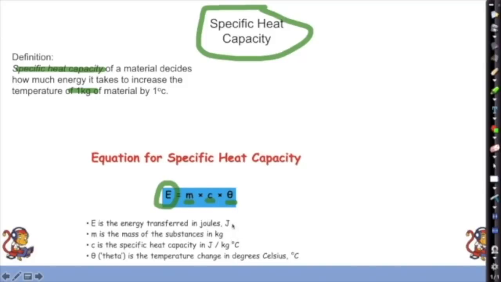Okay, and here are our units. So energy in joules, mass in kilos, specific heat capacity in joules per kilogram degree Celsius, and this theta thing up here, that egg-shaped thing, is the temperature change in degrees Celsius.